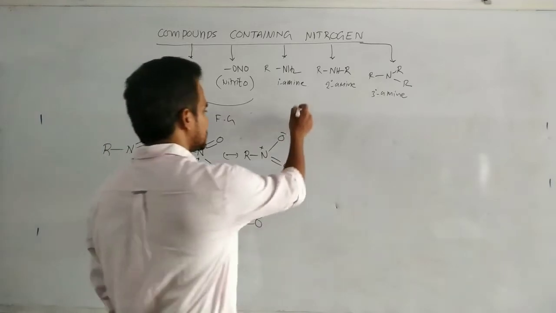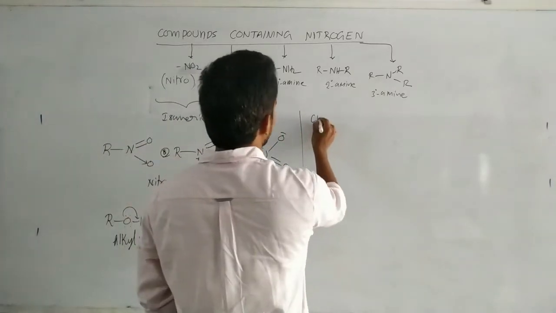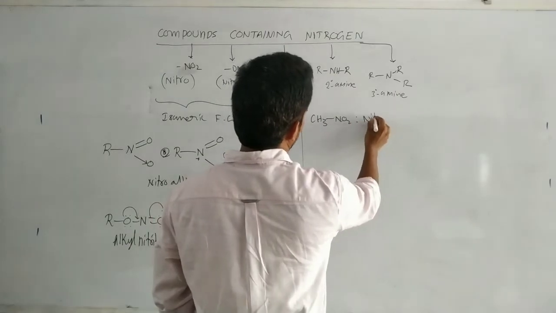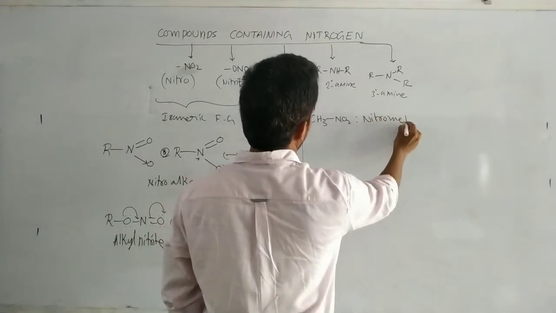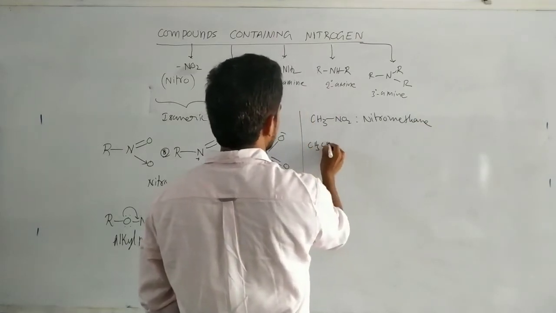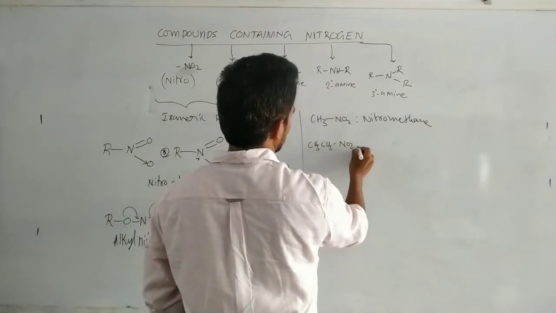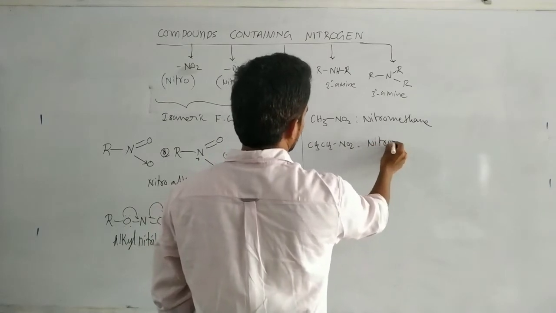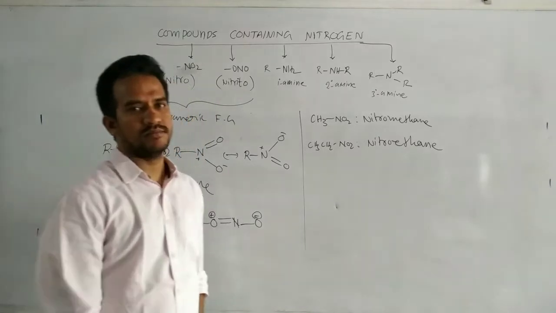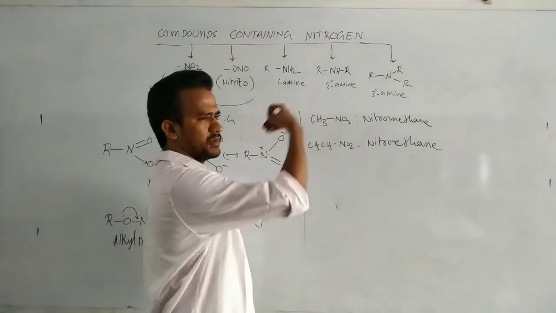What is the naming of these compounds? For example, CH3NO2 is nitromethane, with only one carbon. CH3CH2NO2 is nitroethane. That is the IUPAC name as well as the general name.